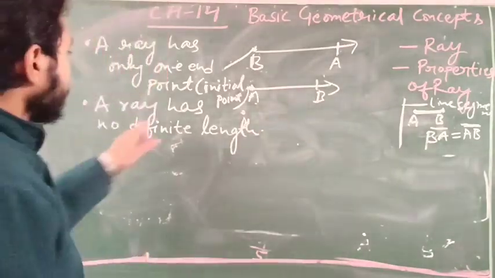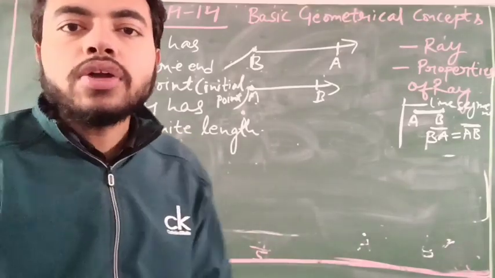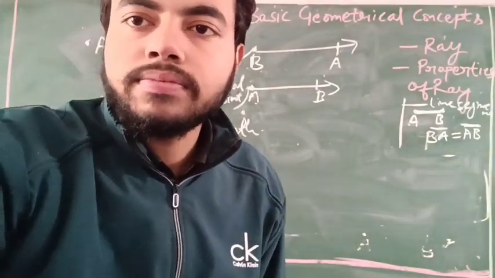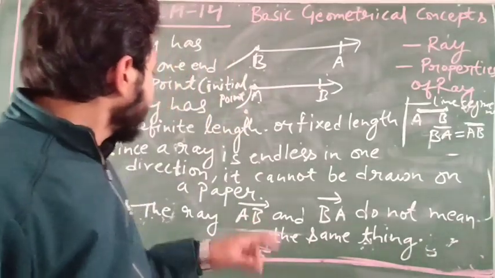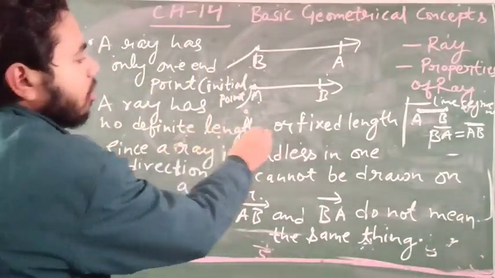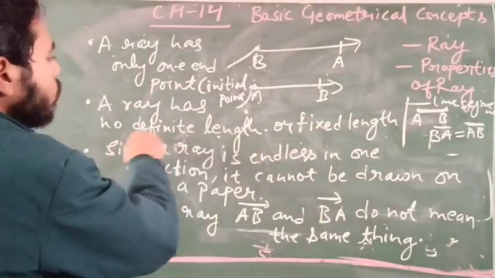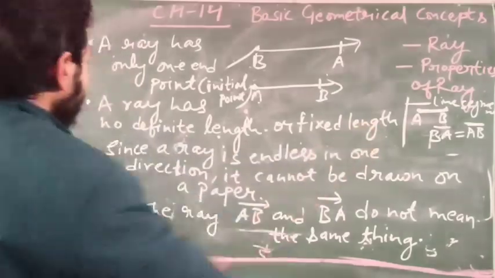A ray has no definite length, or fixed length.